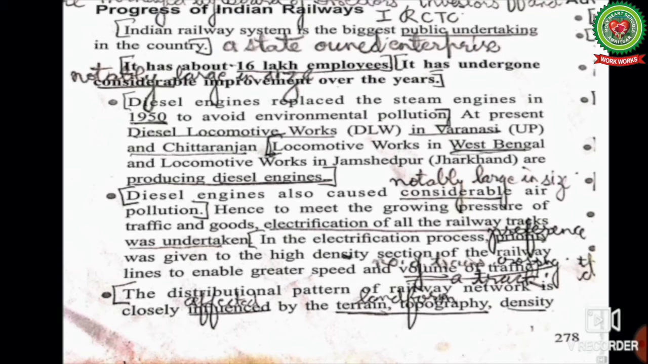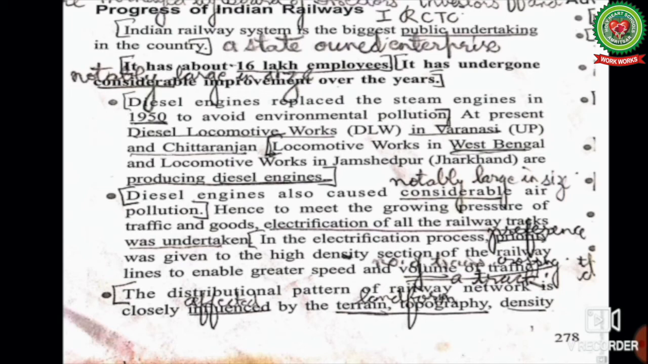Diesel engines replaced the steam engines in 1950 to avoid environmental pollution, as the steam engines ran on coal, so they caused a lot of pollution. At present, Diesel Locomotive Works DLW in Varanasi, UP, Chittaranjan Locomotive Works in West Bengal and Locomotive Works in Jamshedpur, Jharkhand are producing diesel engines. Diesel engines also cause considerable air pollution.